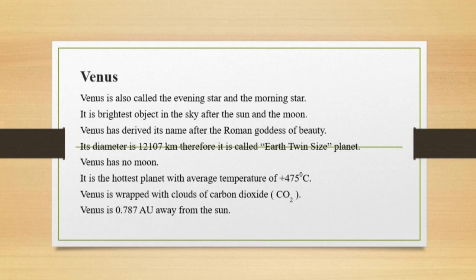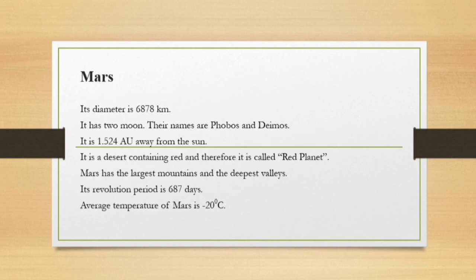Mars. Its diameter is 6,878 km. It has two moons, their names are Phobos and Deimos. It is 1.524 astronomical units away from the Sun. It is a desert containing red soil and therefore it is called the red planet. Mars has the largest mountain and the deepest valleys. Its revolution period is 687 days. The average temperature of Mars is minus 20 degrees centigrade.